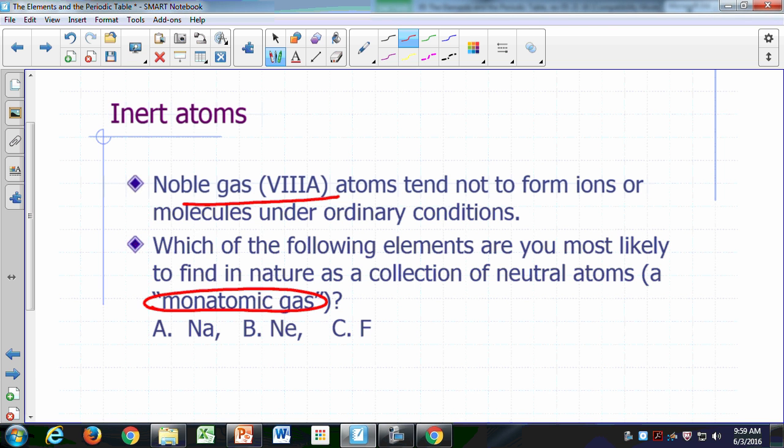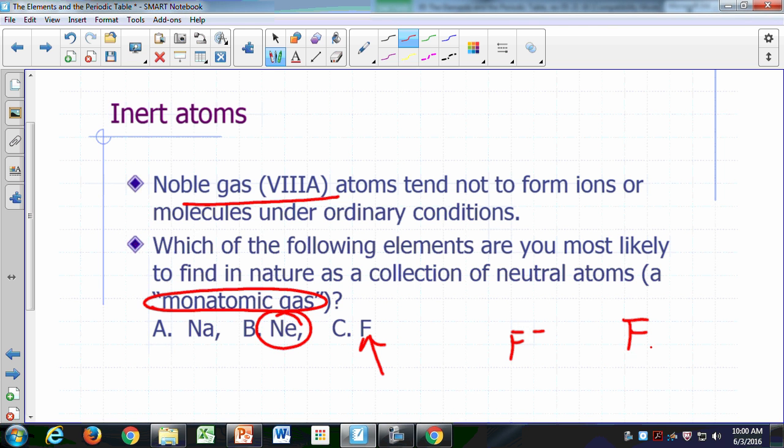So which of these elements, sodium, neon, or fluorine, would you find as a monatomic gas under ordinary conditions? Which one? Neon, a noble gas. So you have to look at your periodic table. The far right side of your periodic table is group 8A. Remember, fluorine is a halogen, group 7A. It has a tendency to become negatively charged, -1.